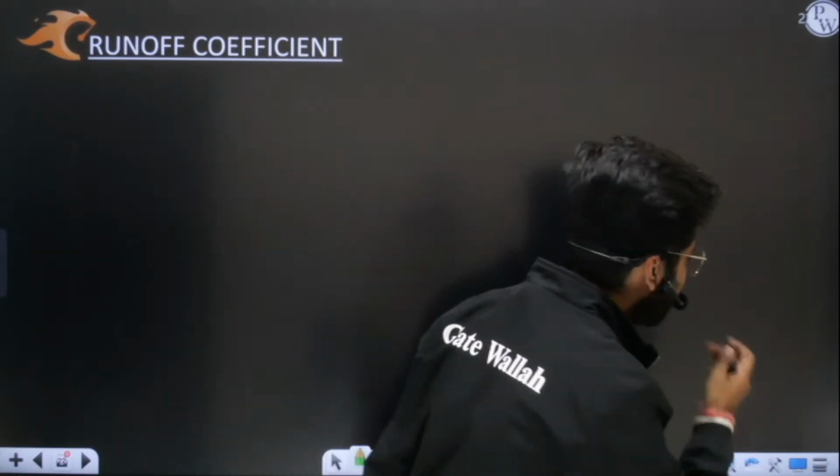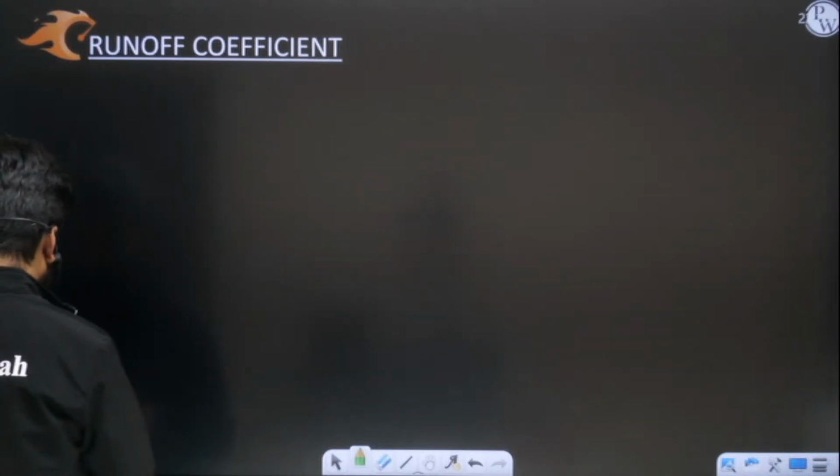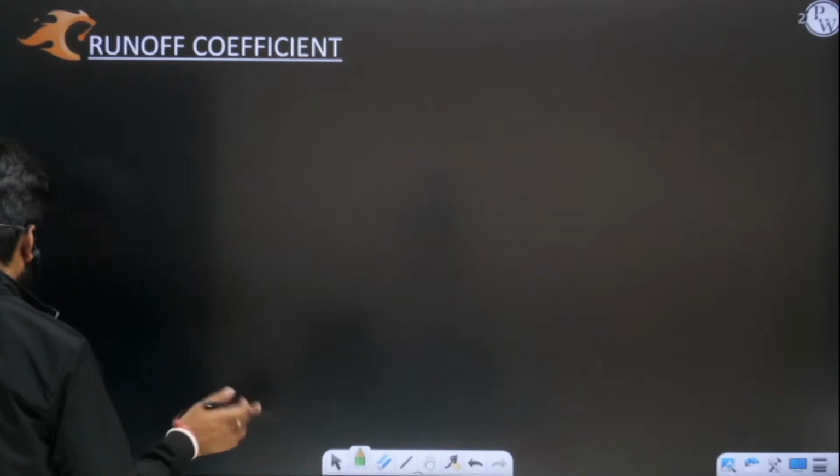So runoff means that some portion of rainfall, some portion of precipitation, is drained off into the main river. I told you already that in the center part of your catchment area we have one main river. Yes or no? I told you this thing. So you need to understand that some portion of rainfall ultimately drains off into the main central stream.